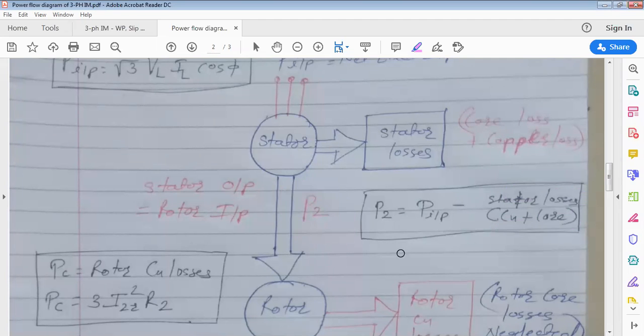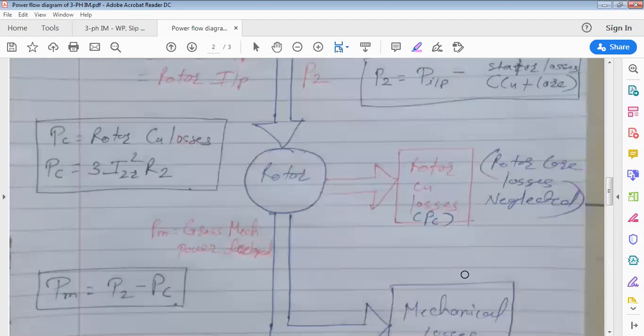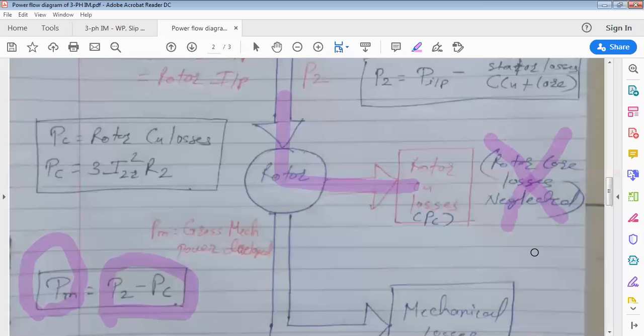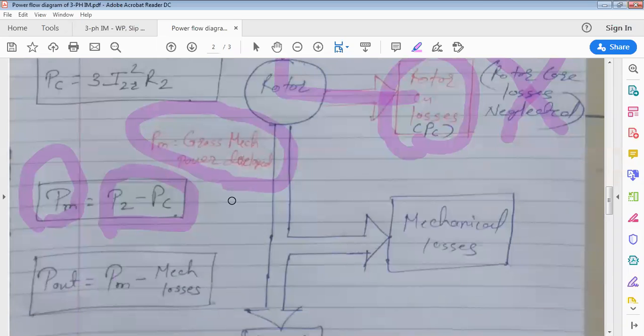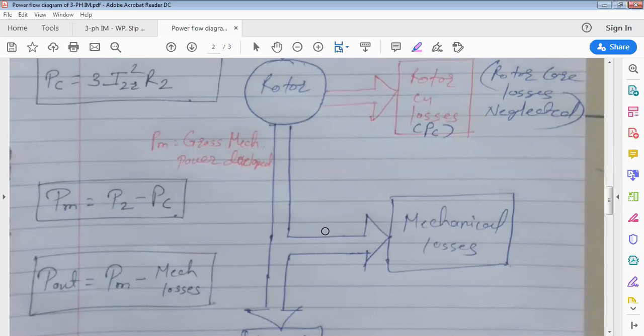Now again, whatever input you give to rotor minus rotor copper loss is gross mechanical power developed by rotor. Whatever the input you give, some percentage is utilized to overcome rotor loss. Rotor core loss we neglect because frequency of rotor is very less, and rotor copper loss is denoted by PC. So P2 minus PC is PM, gross mechanical power developed by rotor. Now, some percentage of it is utilized to overcome mechanical losses and the rest is applied to load. Clear all the things here?